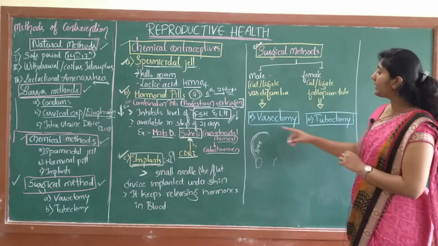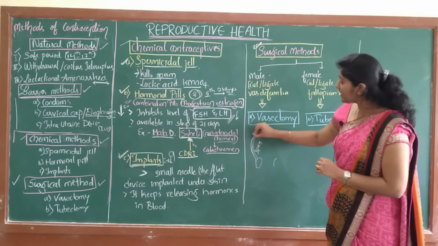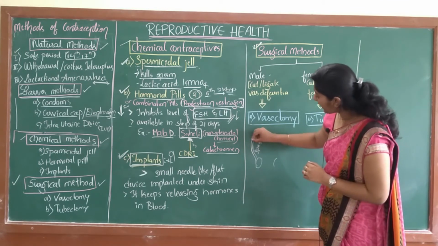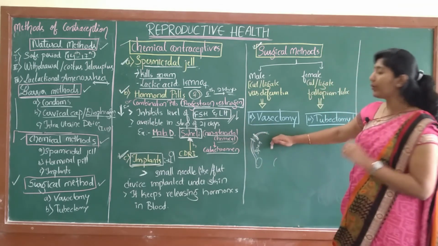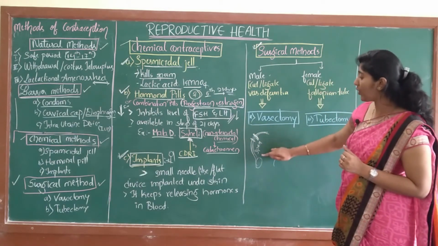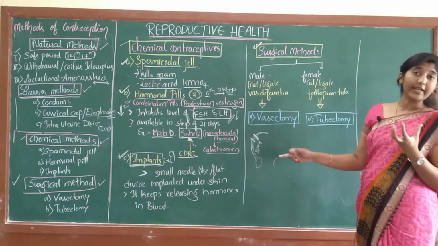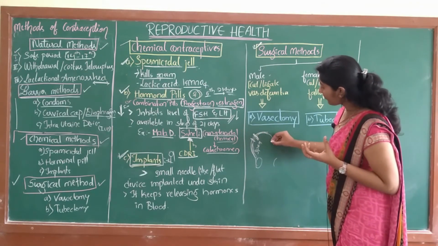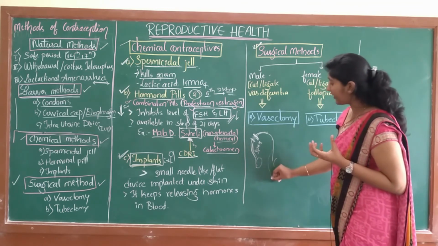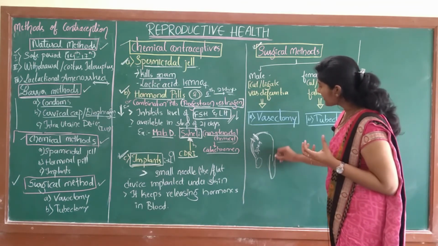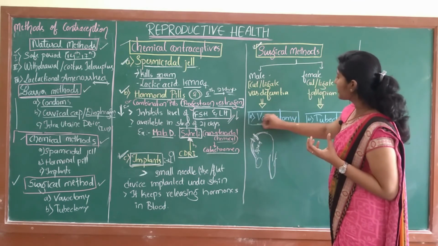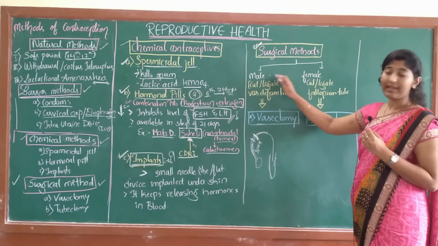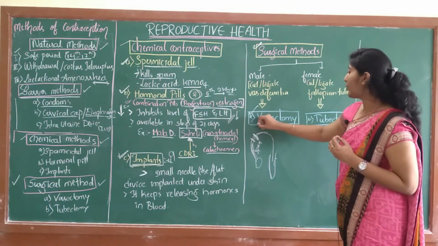In case of male, this is cut and the ends are tied. By doing this, what happens? The semen or the sperm secreted in the testes will not reach the external genitalia. So this is about vasectomy, and this surgical method in male is called vasectomy.